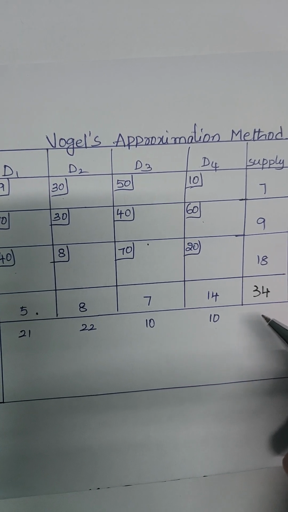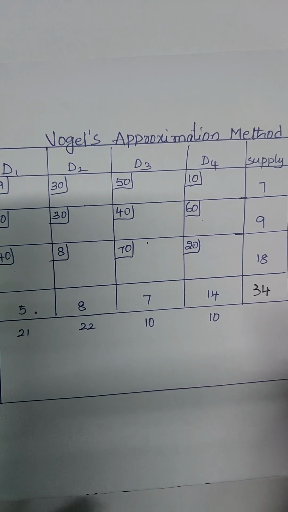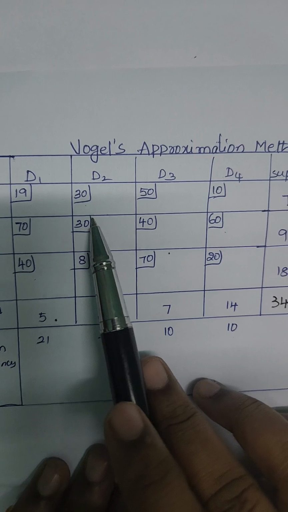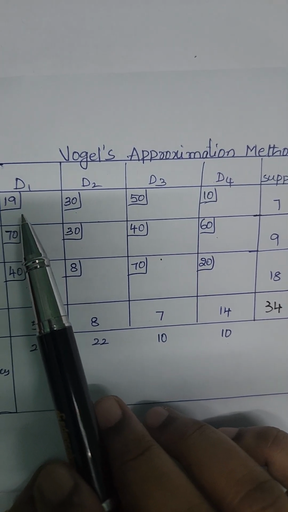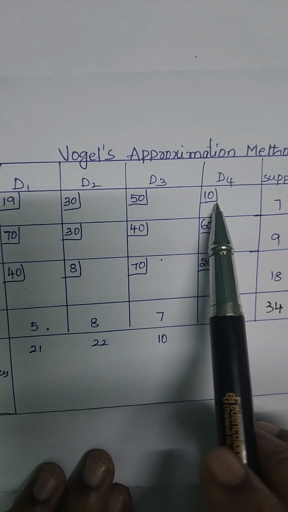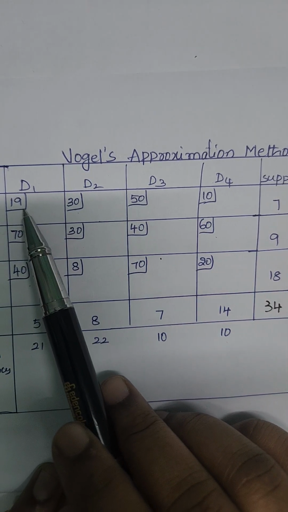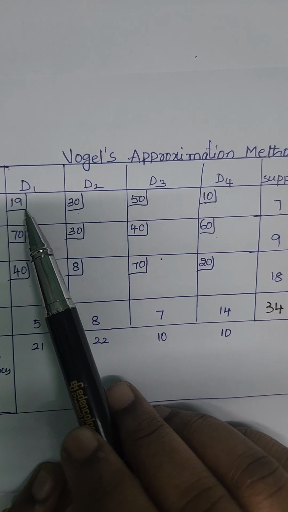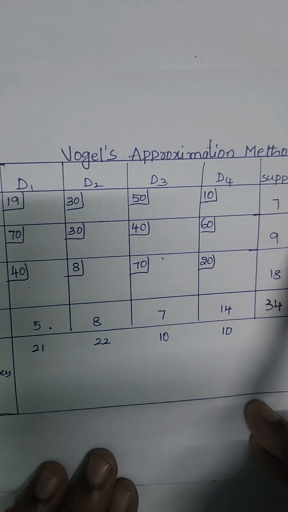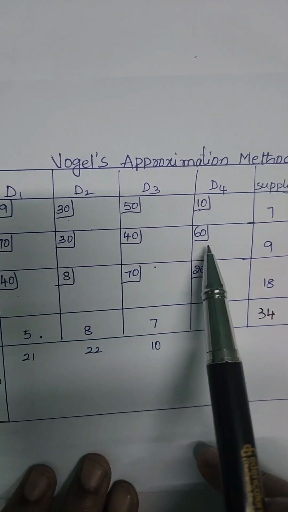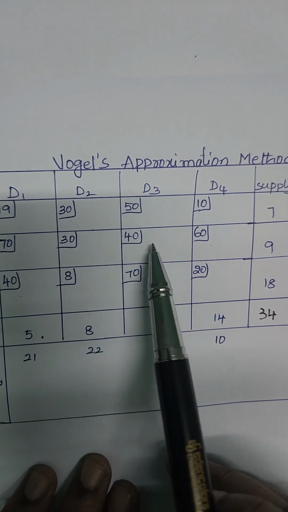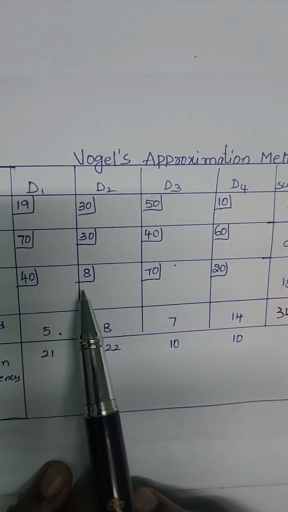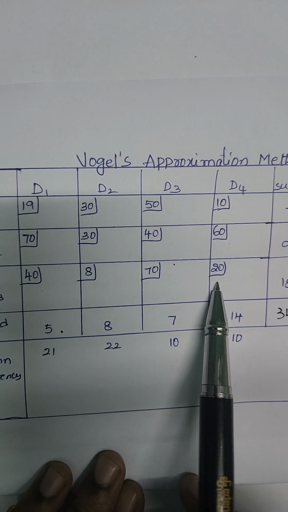The first step in this method is to find the penalties. Consider the first row and find the least element, then find the next least element. Here the least element is 10 and the next least element is 19. The difference between these two is 9. Now in the second row the least element is 30, the next least element is 40. The difference between them is 10. In the third row the least element is 8, the next least element is 20.